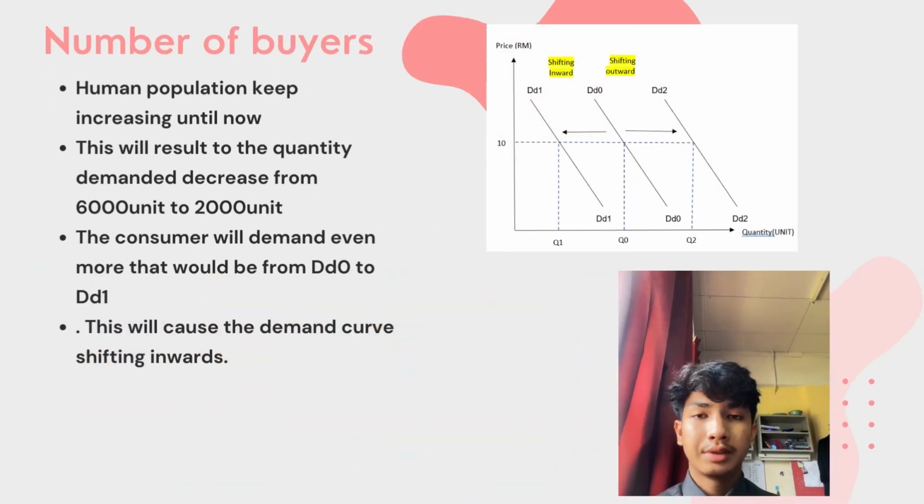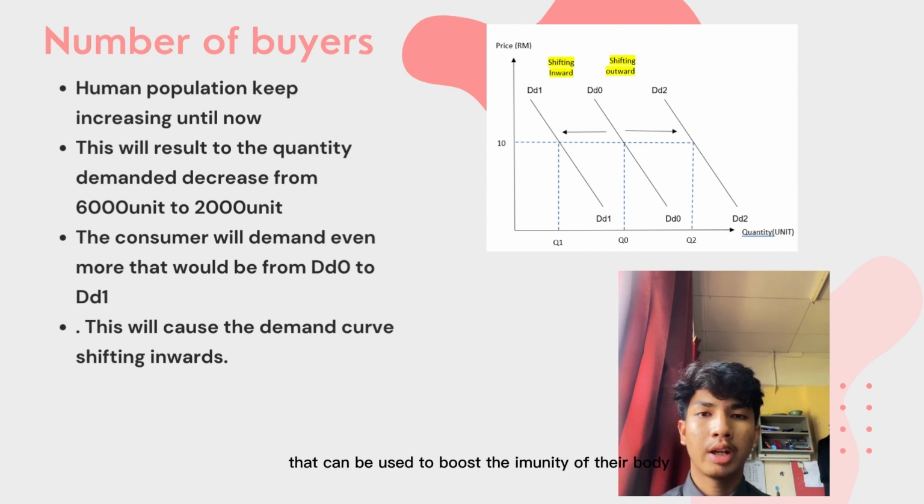Number of buyers. The human population keeps increasing until now. The number of buyers of milk will increase because of the protein that can be used to boost the immunity of their body. This will result in the quantity demanded changing from 6,000 units to 2,000 units. Therefore, the consumers will demand even more, moving from DD0 to DD1. This will cause the demand curve to shift inwards.